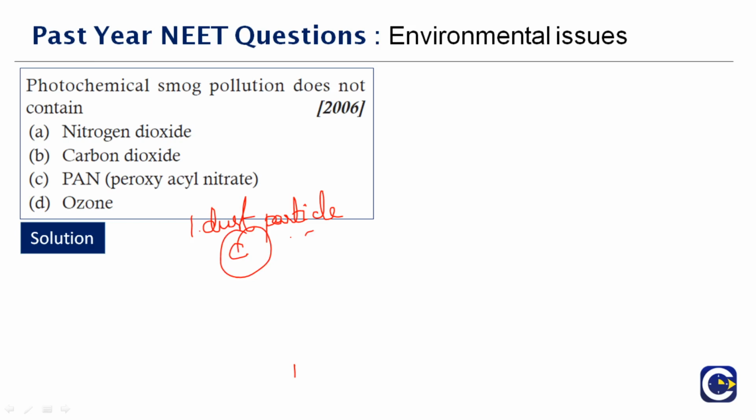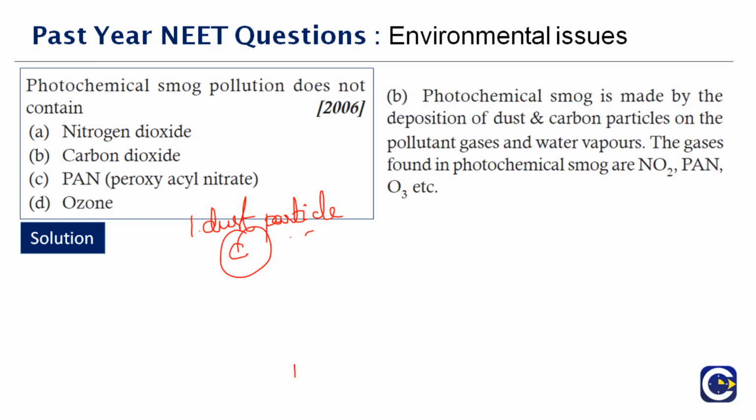So option B is the answer, because nitrogen dioxide, PAN, ozone, that is peroxyacyl nitrate, all this is found in the photochemical smog. But carbon dioxide is the pure form. So it is not present in the form of carbon dioxide, it is only present in the form of carbon particles. Therefore, the one which is not in the photochemical smog is option B, carbon dioxide.